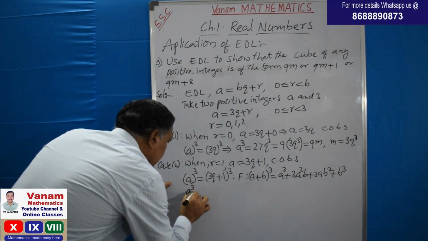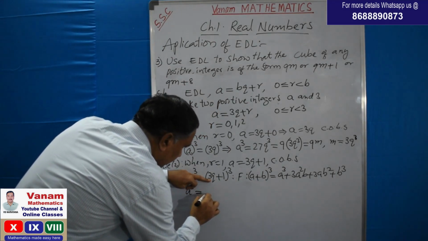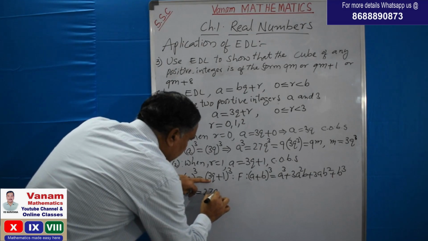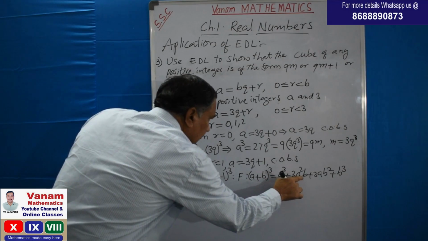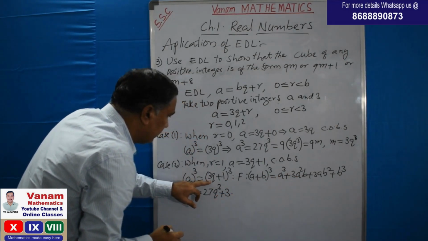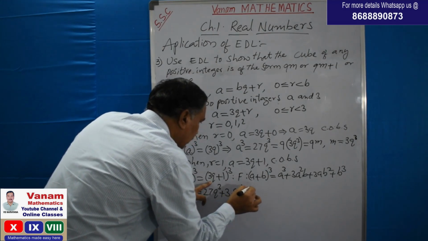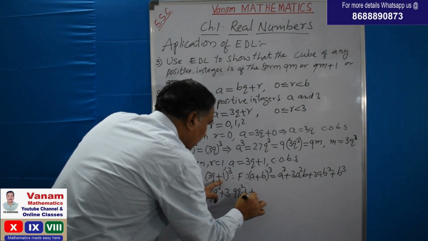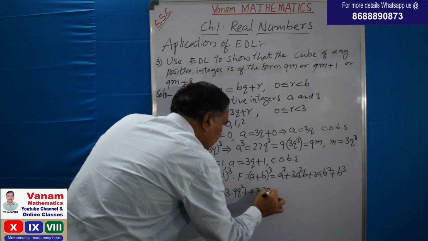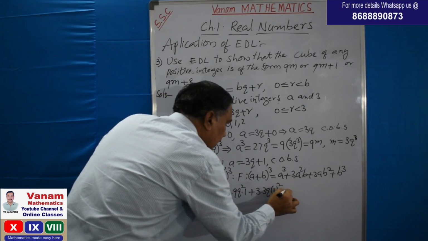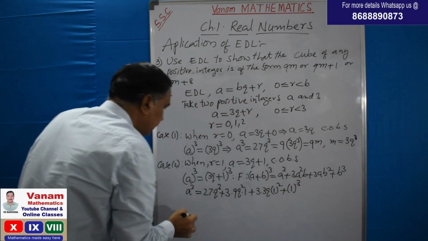Now a cube is equal to, the first term, 3q whole cube, I am writing directly 27q cube, plus 3a square b: a is 3q, so a square is 9q square, into b, b is 1, plus 3ab square: 3a is 9q, into 1 whole square, plus b cube, b is 1.